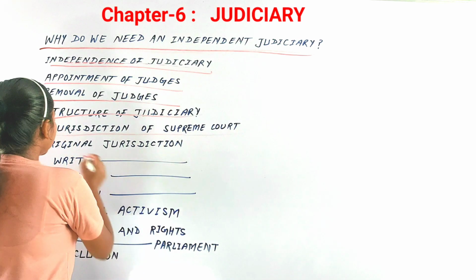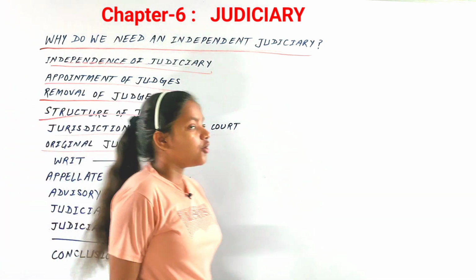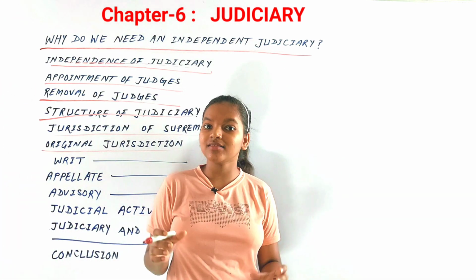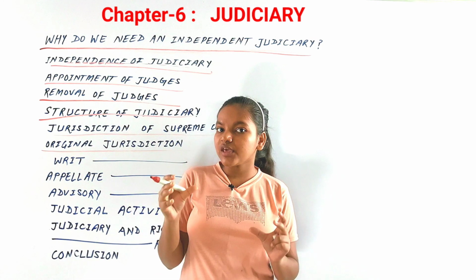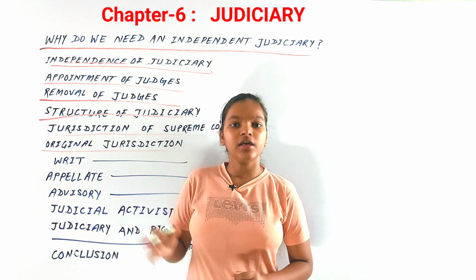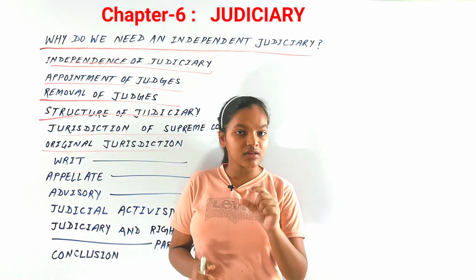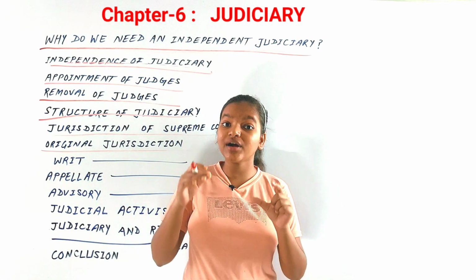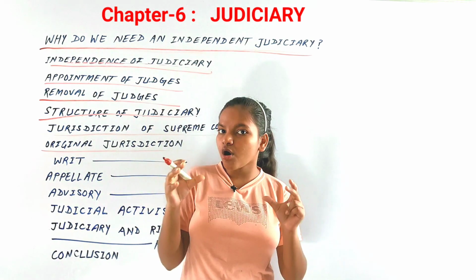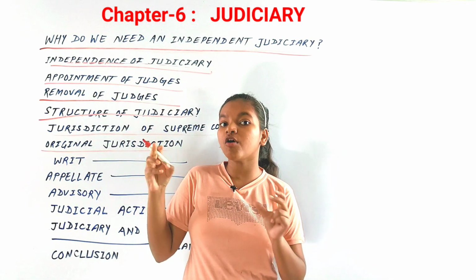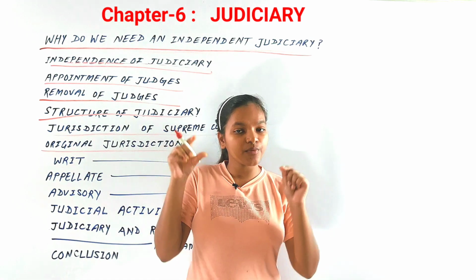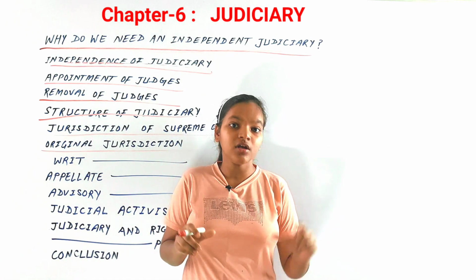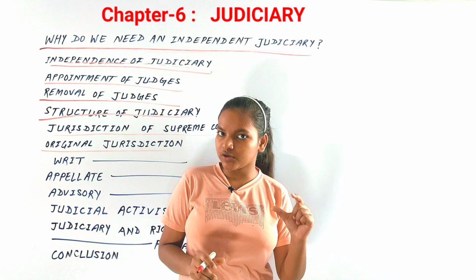First being original jurisdiction. Original jurisdiction implies that the Supreme Court acts as an umpire in disputes of a federal nature. Disputes between the Union and the state governments, and among the state governments, are solved by the Supreme Court of our country. It is called original because only the Supreme Court has the jurisdiction to solve this kind of disputes.